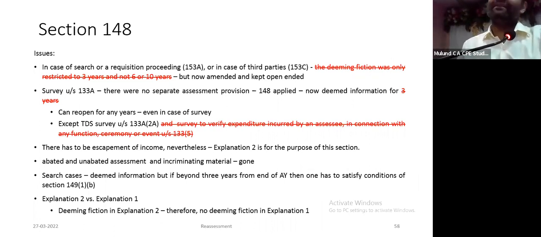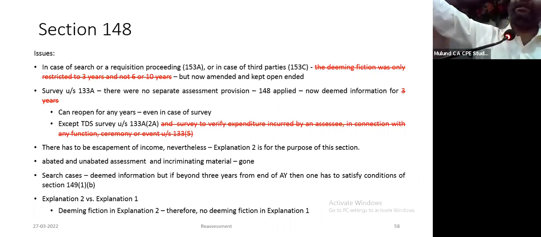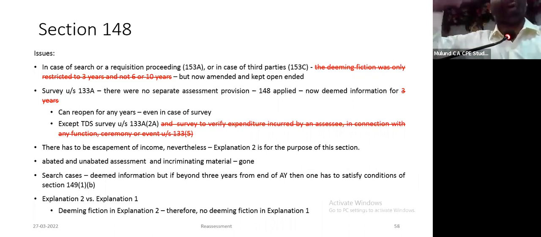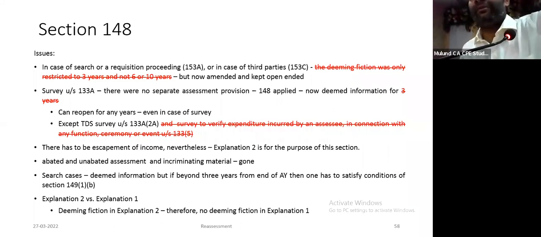You cannot simply, just because uske paas document mila, wo mera hai, tu mera khol lo. Not possible. There has to be an income escaping assessment. You are deeming that there is a suggestion, but whether I have disclosed or not, whether it has a relevance on determination of total income. For example,